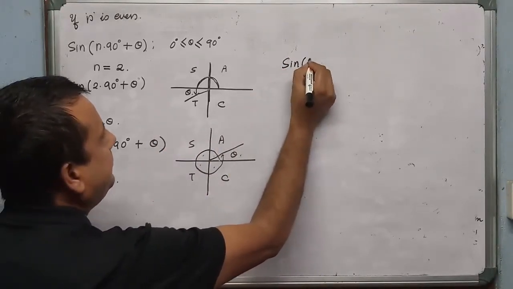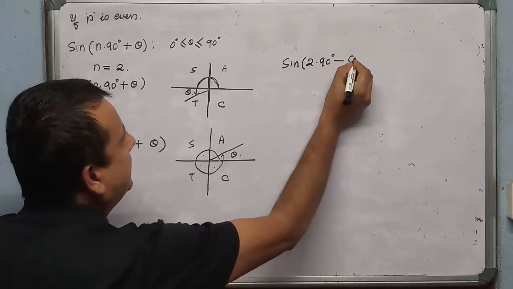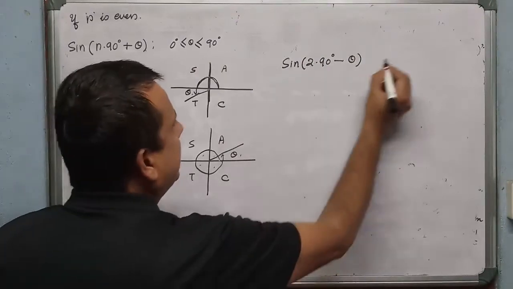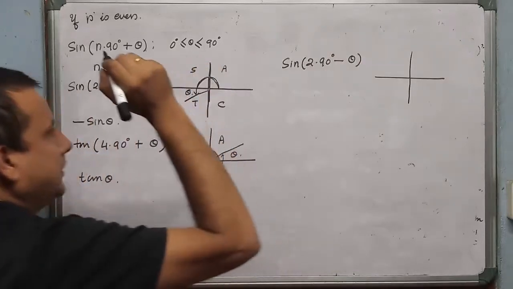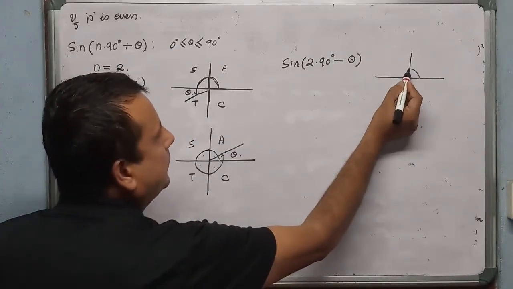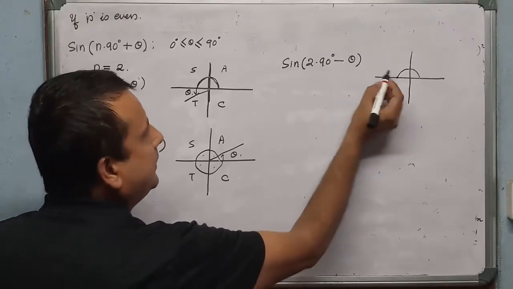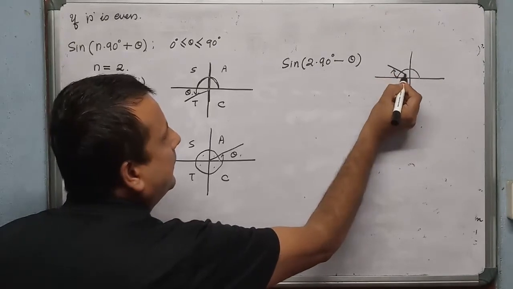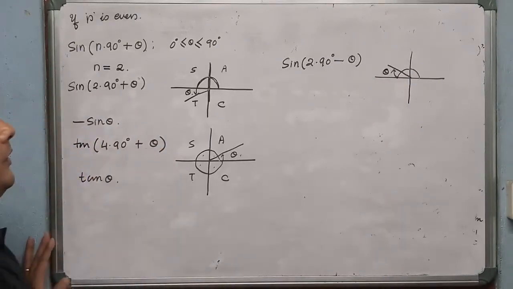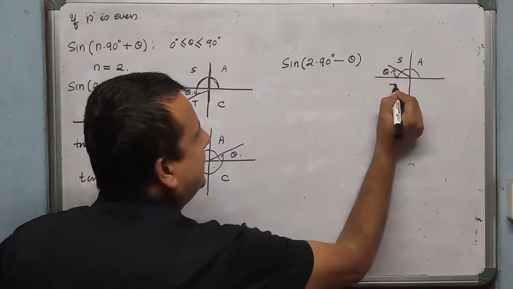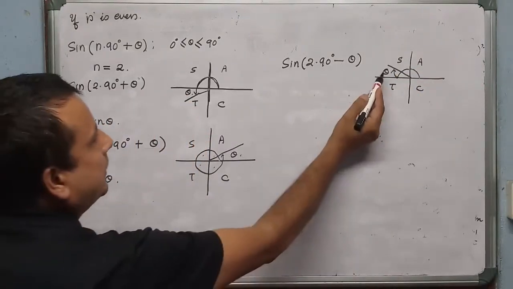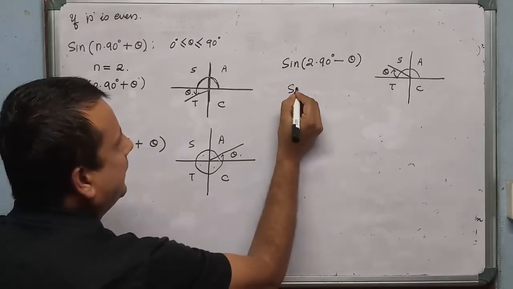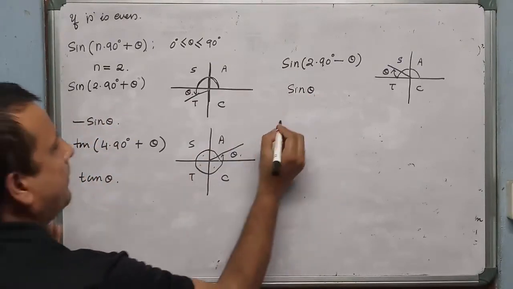Similarly, I'll do the negative angle. Sine (2 × 90 degree minus theta). The angle is negative over here. If it is a negative angle, similarly you have to use this quadrant system. 190, 290. Negative angle means minus, and minus means you have to go in the backward direction. So it lies in which quadrant? Second quadrant. According to ASTC, in the second quadrant the sign is positive. Okay, right? Sine theta.